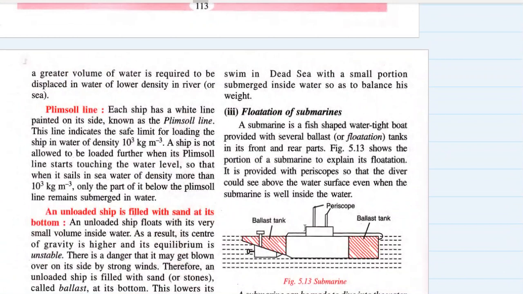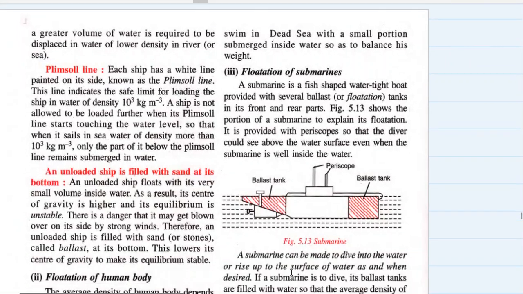A greater volume of water is required to be displaced in water of lower density. So, in order to displace more water in lower density water, it will sink more, right? That's why when a ship enters from sea water to river water, it sinks more.